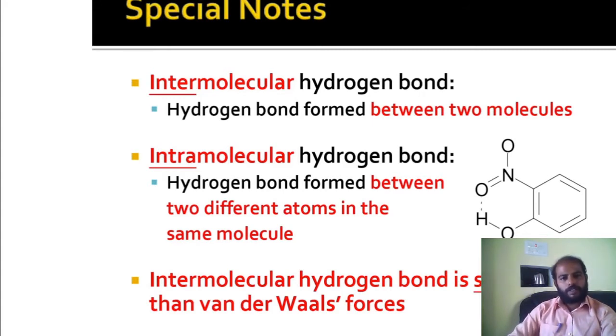Nitro group which is having oxygen, that oxygen acts as an electronegative atom. Hydroxyl group hydrogen acts as an electropositive atom. So it attracts the electronegative atom. Intermolecular hydrogen bond is stronger than van der Waals forces.